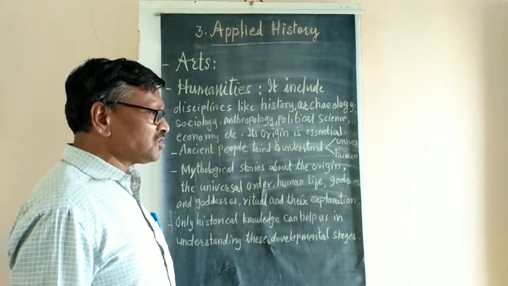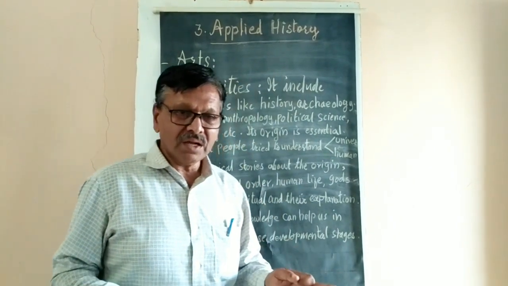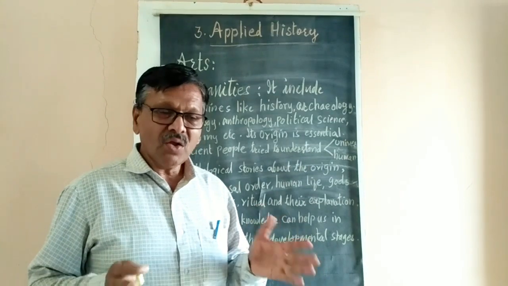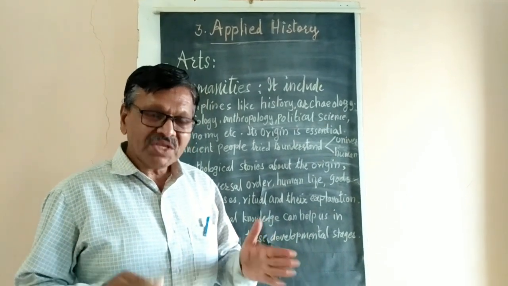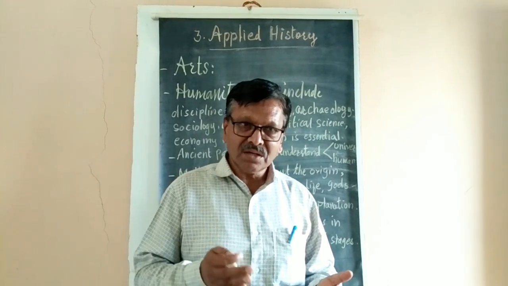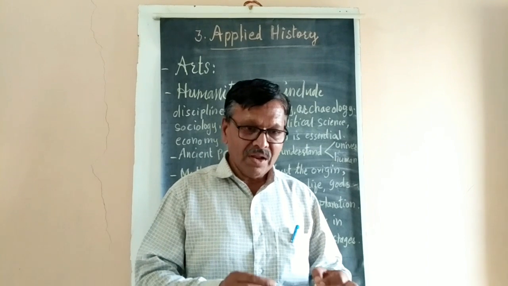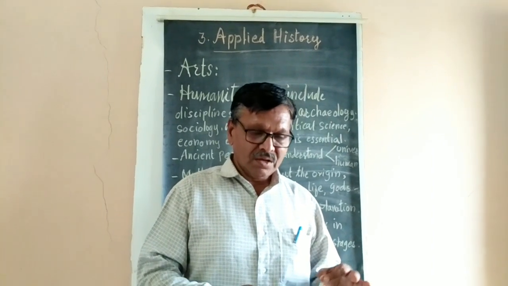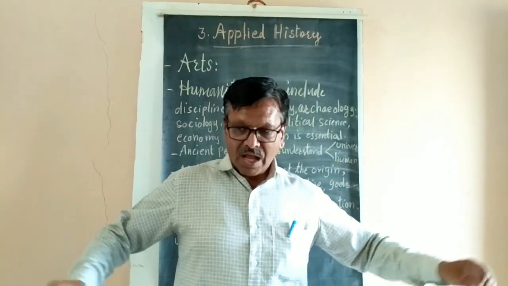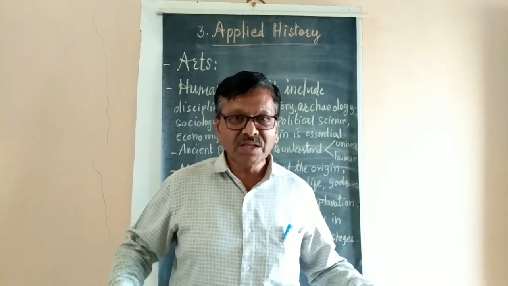Rituals and their explanation. For example, if a person is born, then what has to be done? Which type of ritual has to be done at that time? Ritual means the ceremony. For example, a marriage ceremony. The marriage ceremony is not that husband and wife come together, garland each other, and the marriage is over.